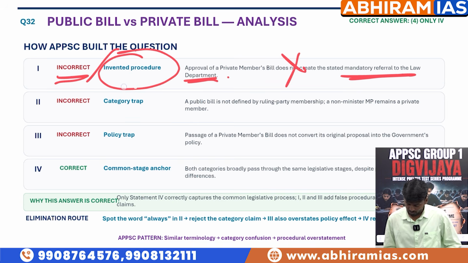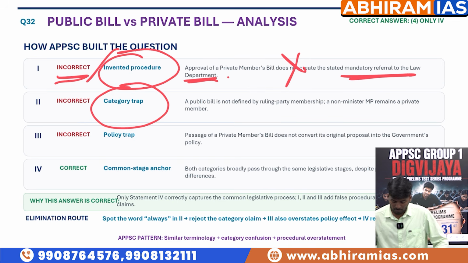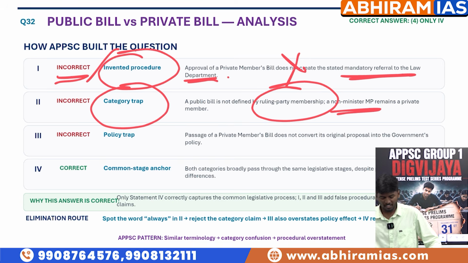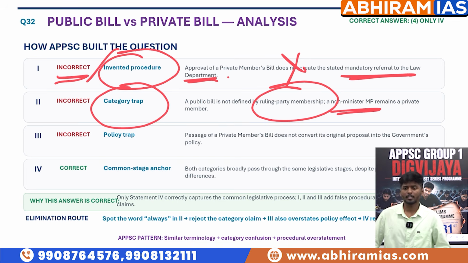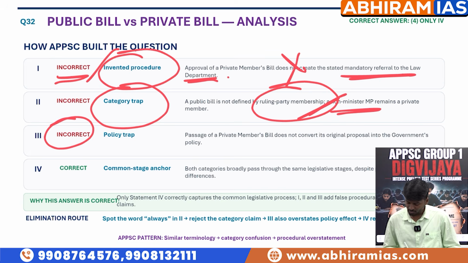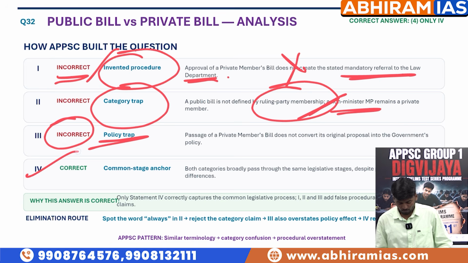Statement 2 is a category trap, where a public bill is not defined by ruling party membership. A non-minister MP remains a private member, whether that MP belongs to the ruling party or an opposition party doesn't matter. If he is a non-minister, it will be declared a private bill only. Next, the third statement is also incorrect, a policy trap. Next, the fourth one, as we discussed before, is right.